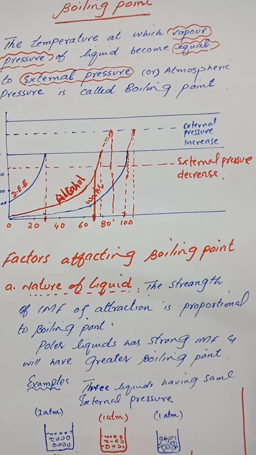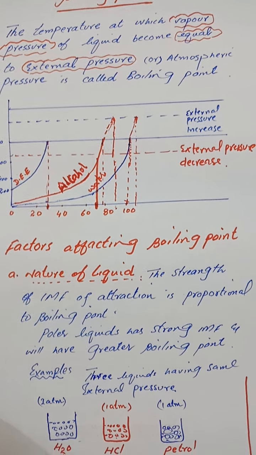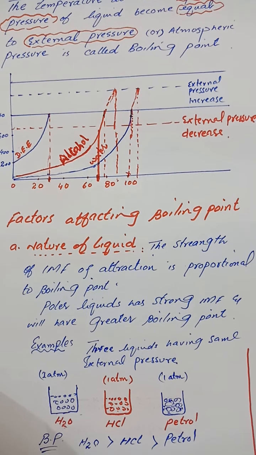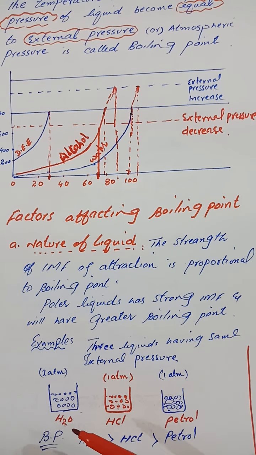So if we want to compare any types of liquid, then we have to take the nature of the liquid under consideration. We have to look at the intermolecular forces. If we say that the boiling point of water is greater than that of HCl, then it means that water has stronger intermolecular forces than HCl.